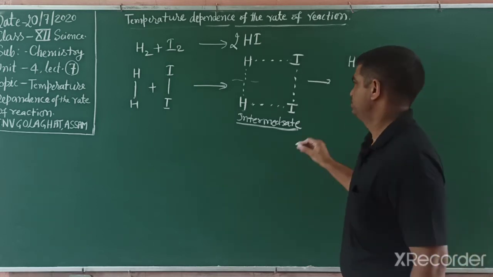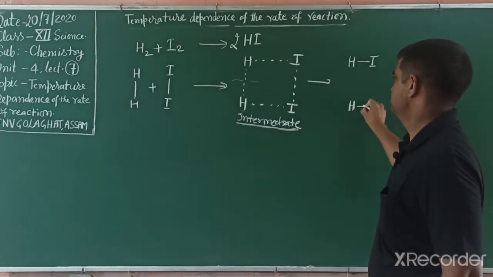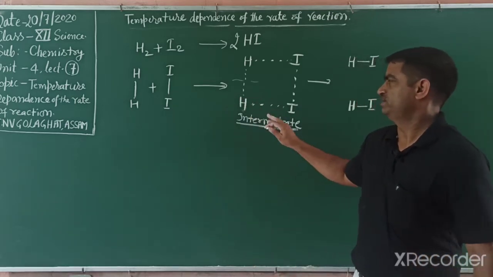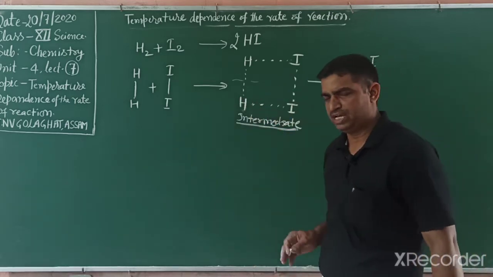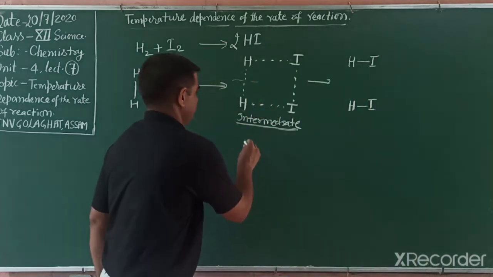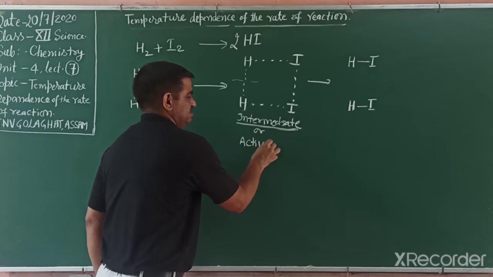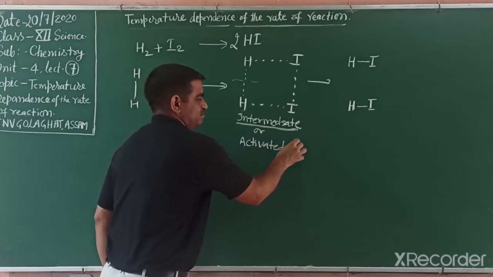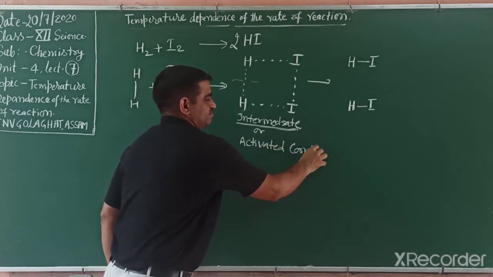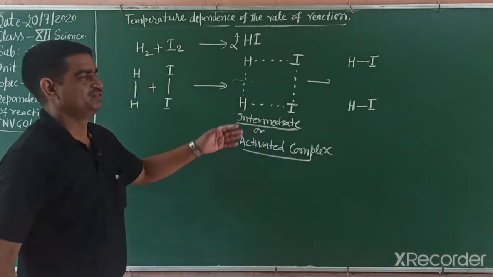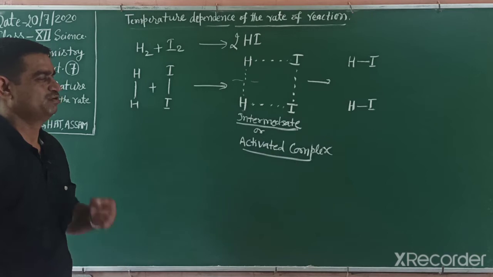After this, the old bonds dissociate and a new bond forms, that is HI. The bond forms in this way, H and I. So this reaction occurs, and this intermediate state is sometimes known as the activated complex. Now we understand what this activated complex is and how it is formed.